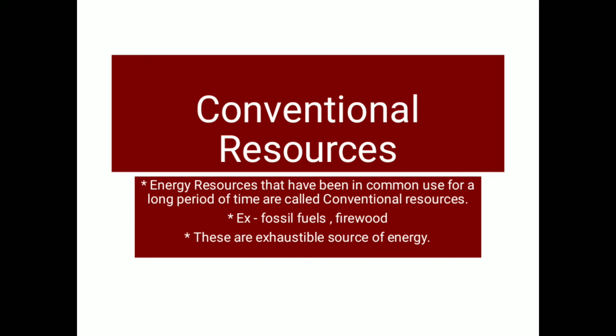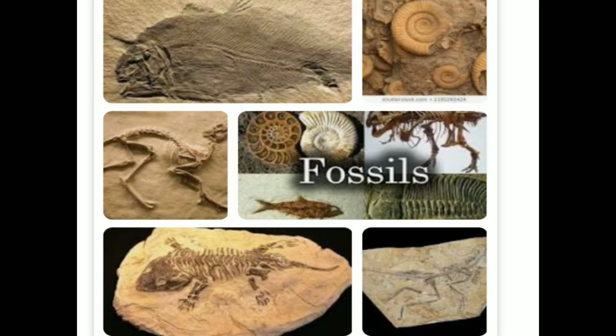If you talk about conventional resources, there are firewood, coal, and fossil fuels, and there are two main conventional resources, fossil fuel and firewood, and they are also exhaustible. They are all exhaustible sources of energy. Now these fossil fuels we have studied in the earlier class also. Fossils, you can see in the image, are the remains of plants and animals, and fossil fuels like coal, petroleum, and natural gas are the main sources of conventional resources.